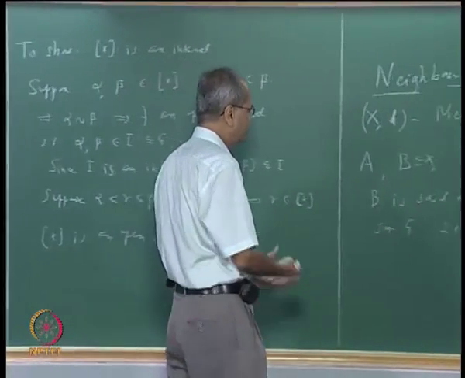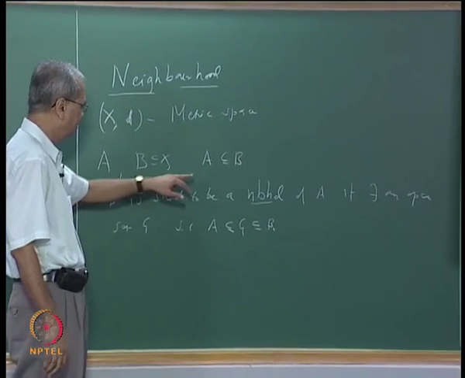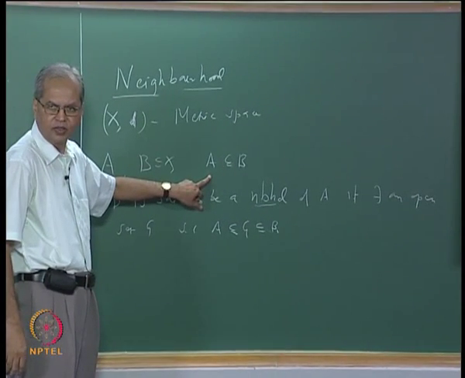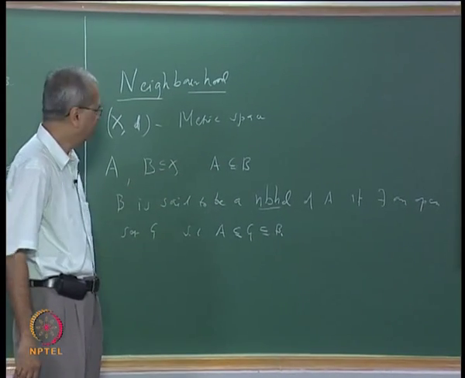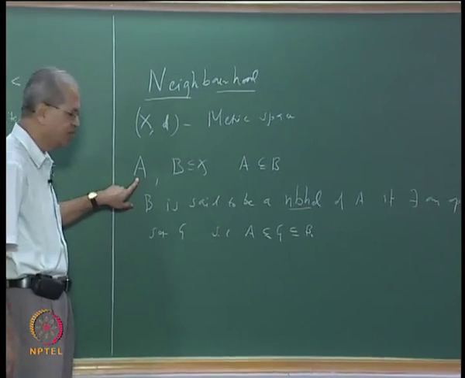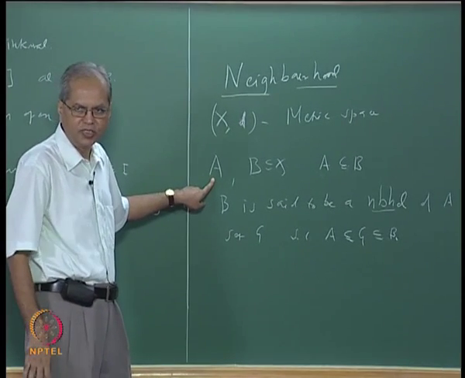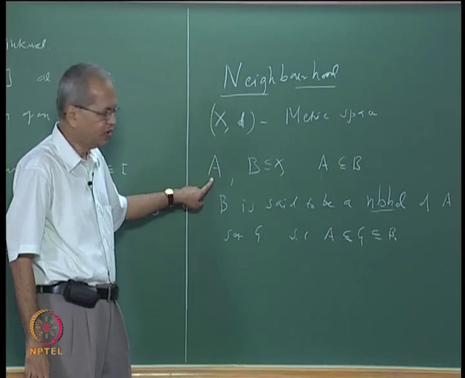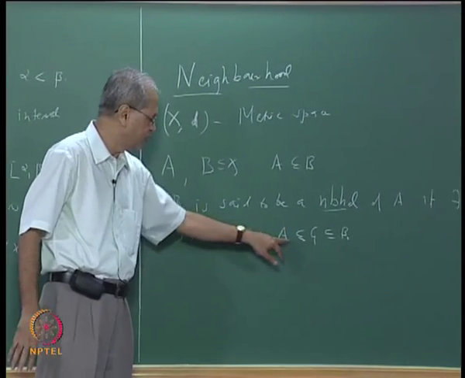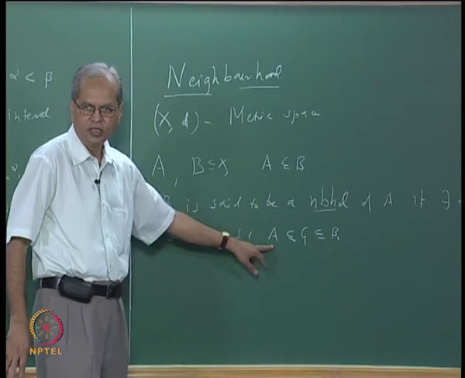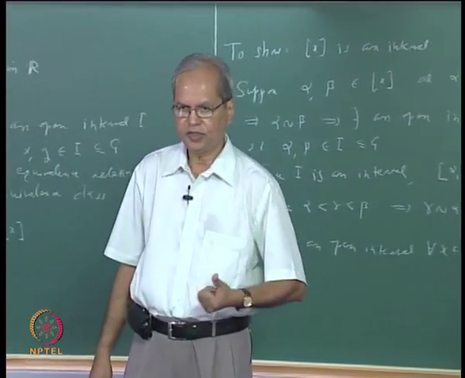It should be clear to you that if B is a neighborhood of A, it also means that A is contained in the interior of B, and that will take care of both the things. In particular, A can be just a single point. If A is a singleton set, we say that is a neighborhood of a point. Since this G has to be an open set and this is just a single point, a neighborhood of a point will always contain an open ball centered at that point.